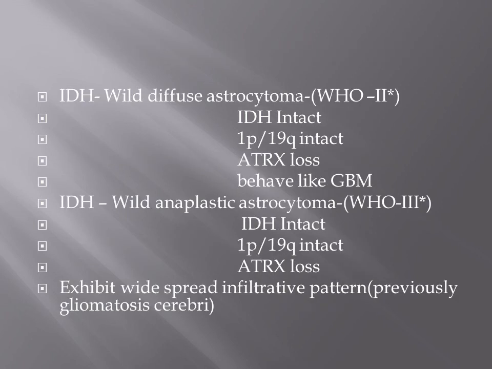And IDH wild type diffuse astrocytoma and anaplastic astrocytomas, these are low grade, but their biological behavior simulates GBM. In diffuse astrocytomas, 1p19q will be intact, ATRX will be lost, and it behaves like GBM, whereas anaplastic astrocytomas are the same as wild type diffuse astrocytomas, but many times they show a gliomatosis cerebri pattern. Anaplastic astrocytoma wild type usually shows a gliomatosis cerebri pattern.